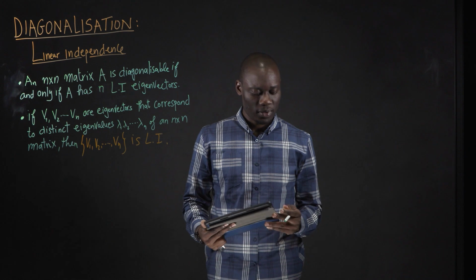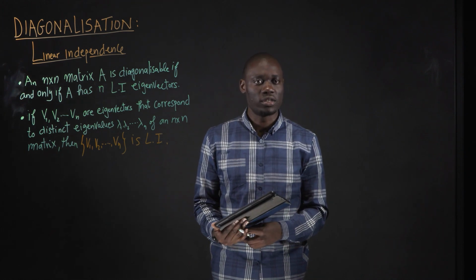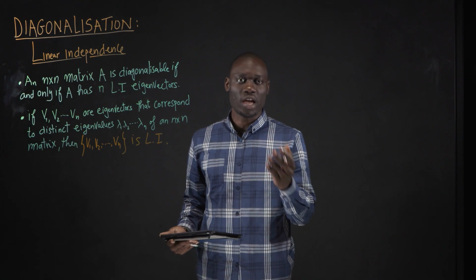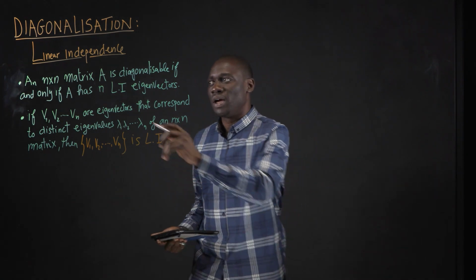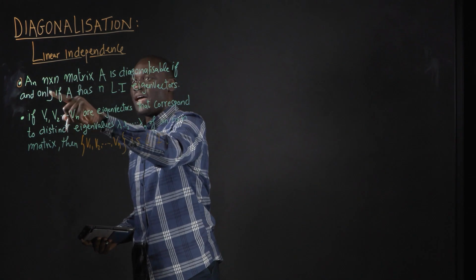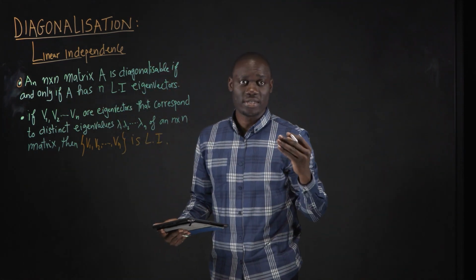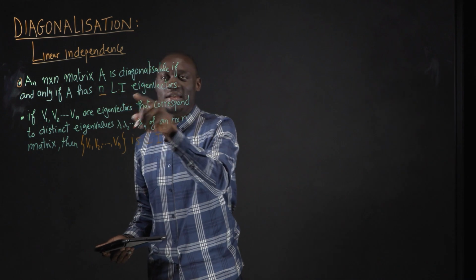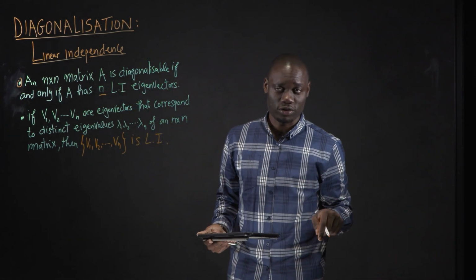All right, let's have a look at these two theorems which fall in line with what we saw before. The first theorem says that an n times n matrix A is diagonalizable if and only if the matrix A has n linearly independent eigenvectors.